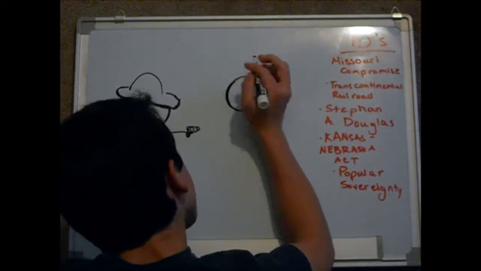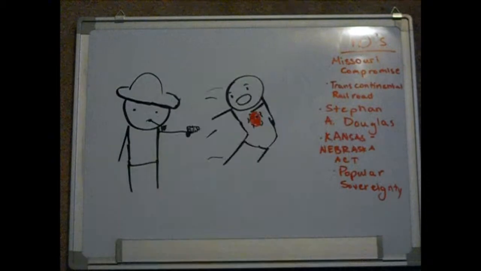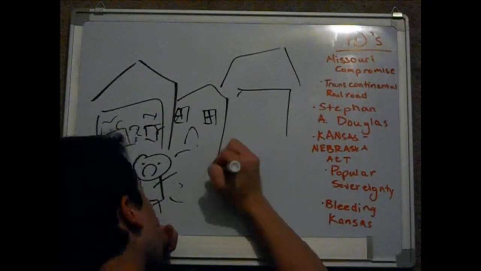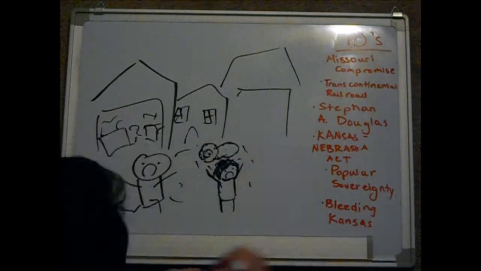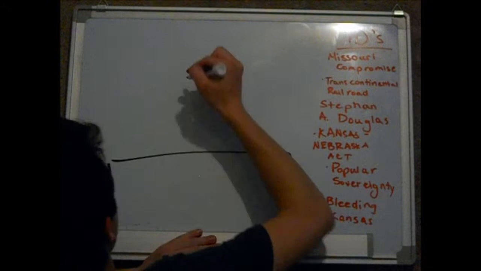It started with the shooting of a free soiler named Charles Dow. This sparked a series of events collectively known as Bleeding Kansas. There were arguments, houses and shops were burned, people died. Word of the conflict eventually made its way through the entire country.